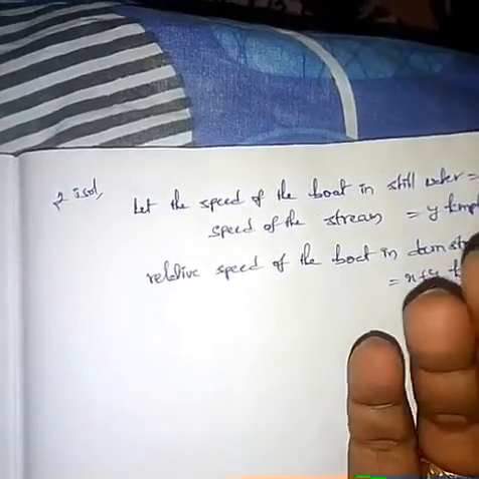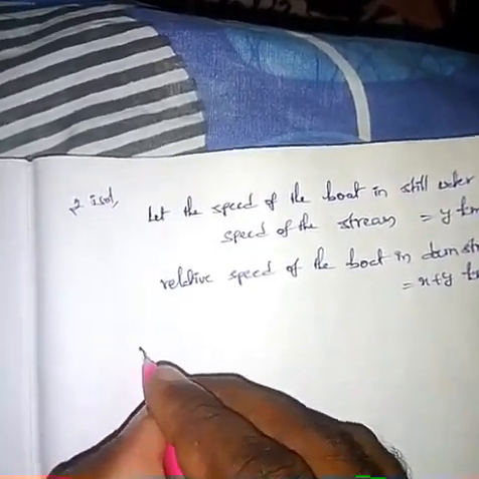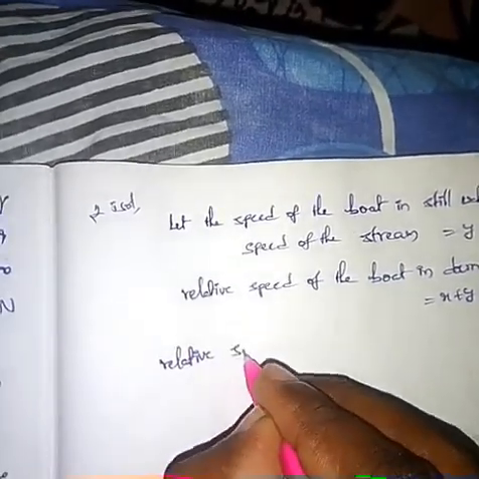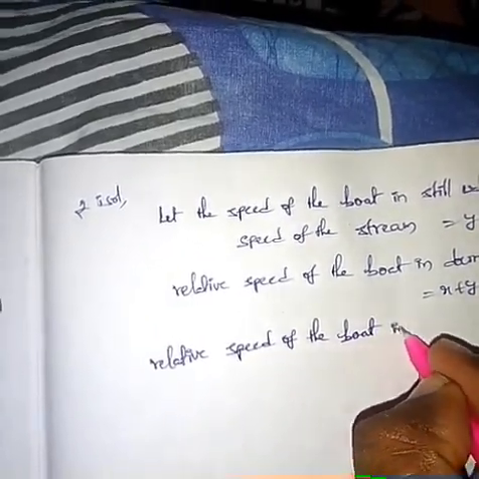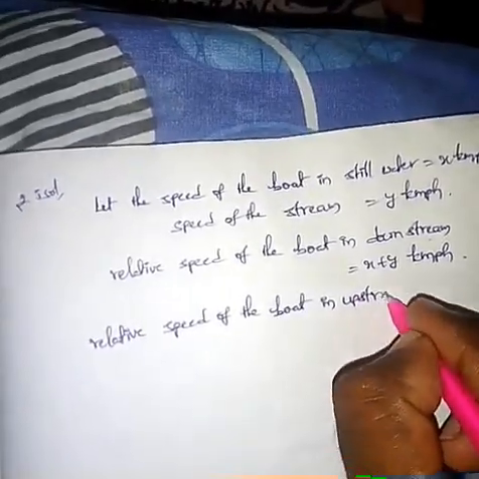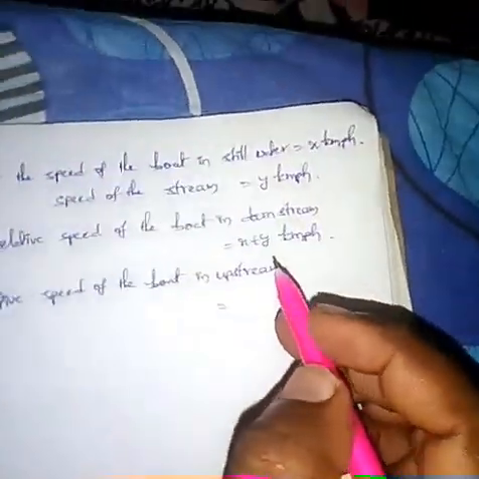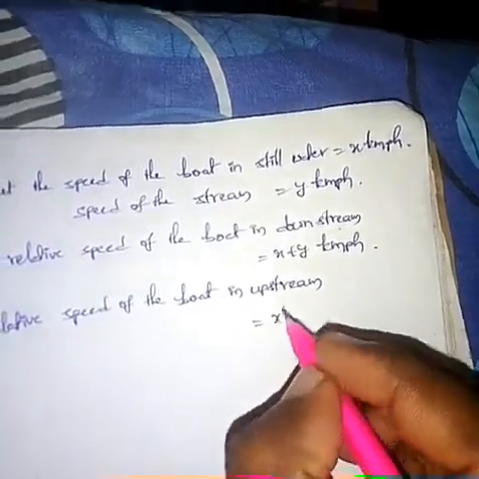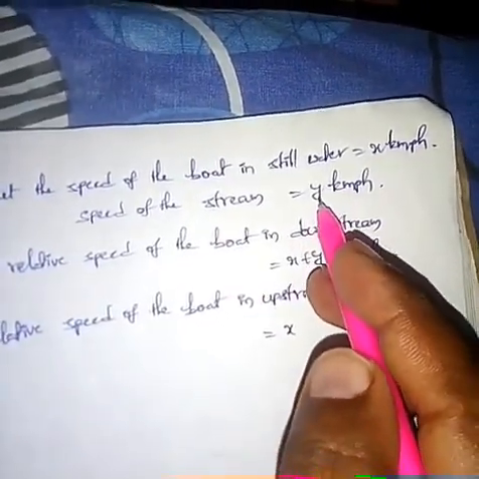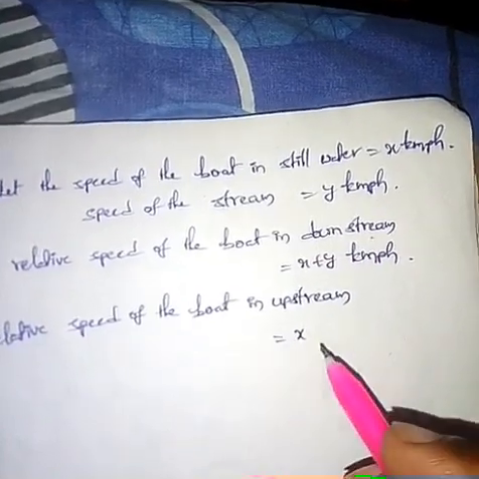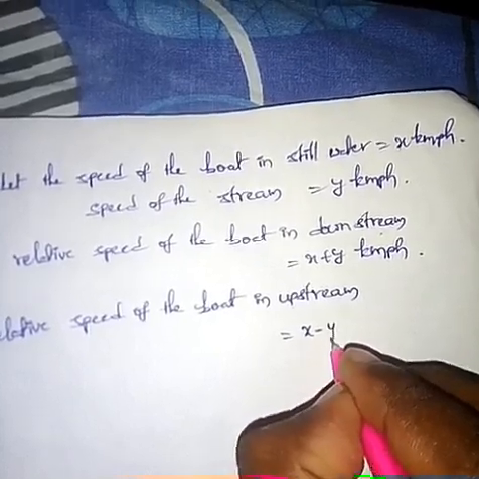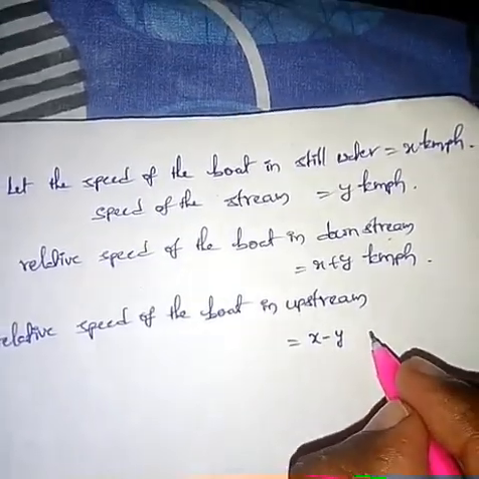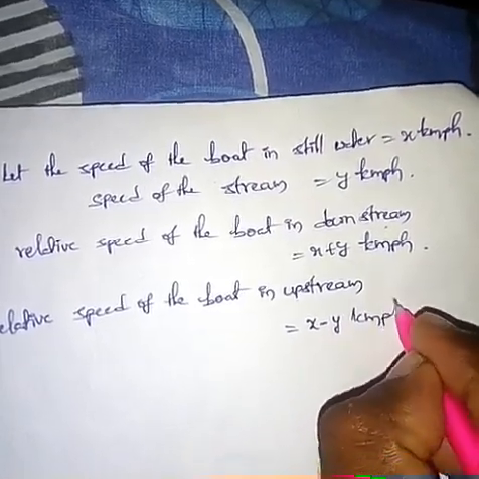And what is the relative speed of the boat in upstream? Yes, we have to subtract water speed from the boat speed. Let me write here. Relative speed of the boat in upstream equal to, here boat speed is x kilometer and it gets reduced by the water speed. Here water speed is y km per hour, so we have to subtract y from x. So relative speed of the boat in upstream equal to x minus y km per hour.